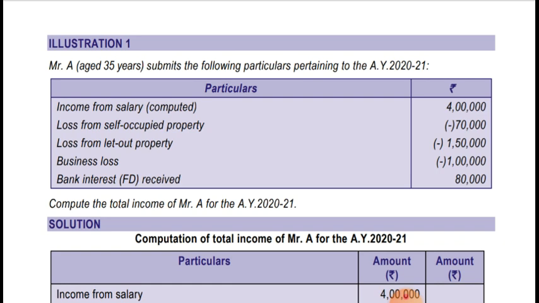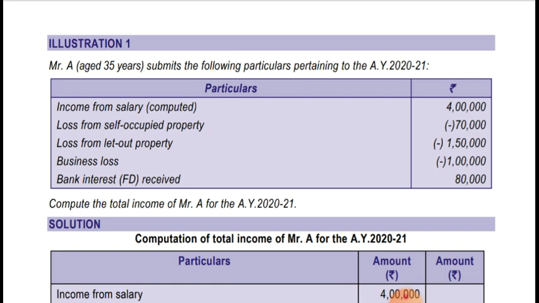Business loss is 1 lakh, and bank interest on FD received is 80,000. As you all know, business loss cannot be set off against salary, and the house property loss can be set off against any other head of income only up to 2 lakh rupees. In this case the 2,20,000 loss can be adjusted against income from salary only up to 2 lakh in the same financial year. So 2 lakh will be adjusted against salary.